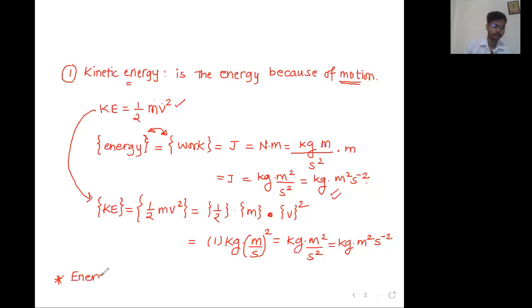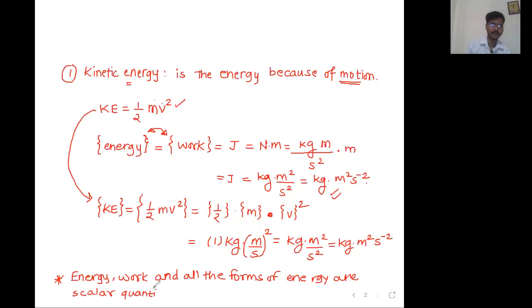Energy, work, and all the forms of energy are scalar quantities.